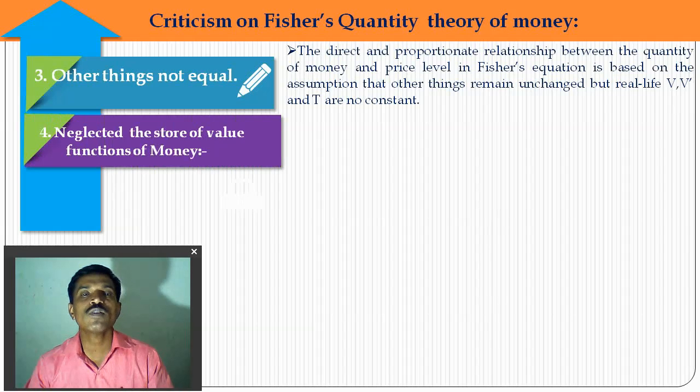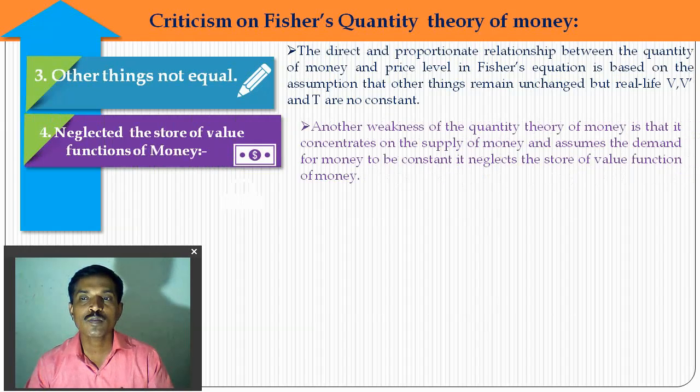Next, it neglects the store of value function. He considers only one function of money, the medium of exchange, but another function is also important. Money is used as a store of value. We can store our wealth and assets in money form. Fisher's theory neglects this.